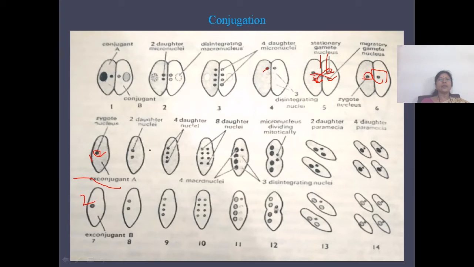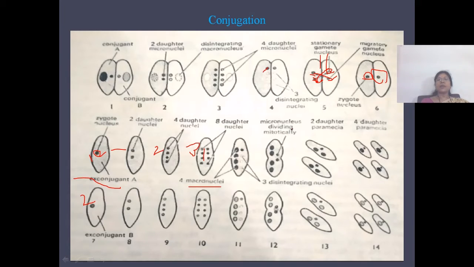thrice, forming 8 nuclei. Due to the first division, 2 daughter nuclei are formed. Second division takes place and 4 daughter nuclei are formed. And due to the third division, 8 daughter nuclei are formed. After formation of 8 daughter nuclei, 4 of the nuclei will transform into macronuclei, and 4 will remain as micronuclei, and of these 3 will disintegrate and only 1 will remain.